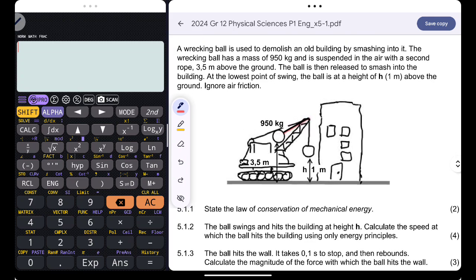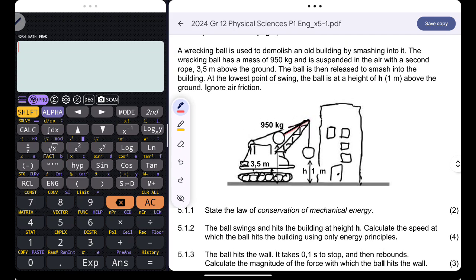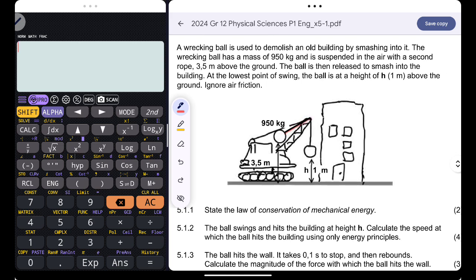There is no applied force on the wrecking ball, and we must ignore the effects of air friction. This simply means that there are no non-conservative forces, and please note that in the absence of non-conservative forces, mechanical energy is always conserved. Are you together? In the absence of non-conservative forces, mechanical energy is always conserved.